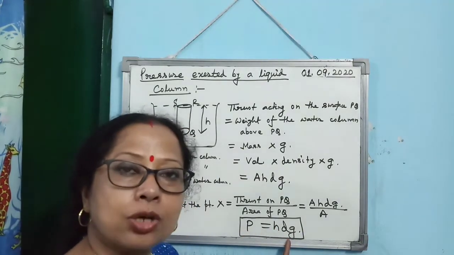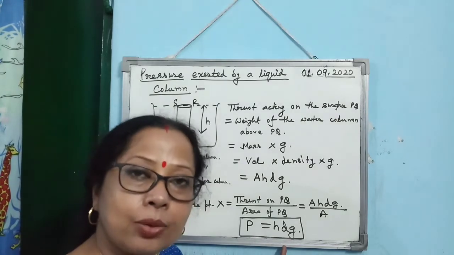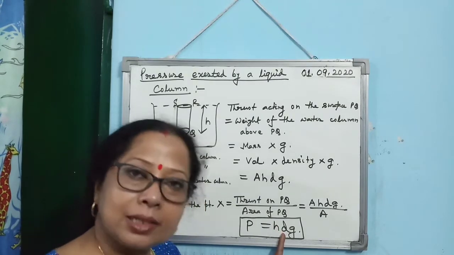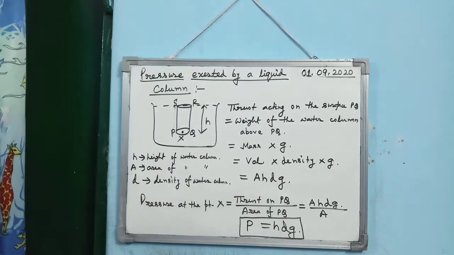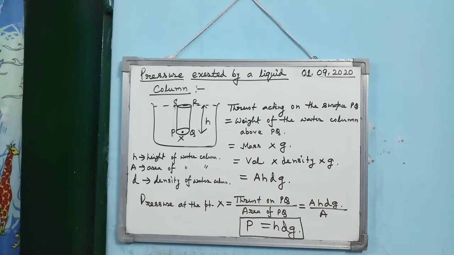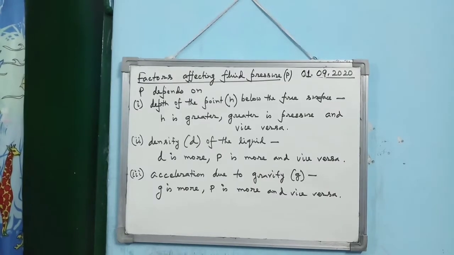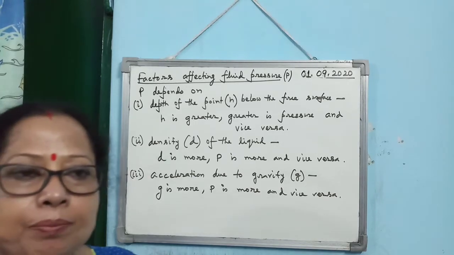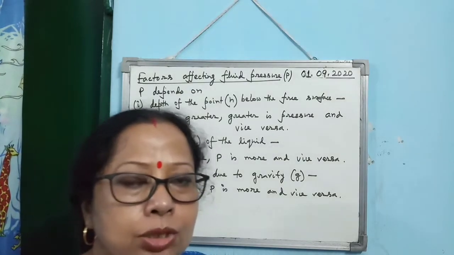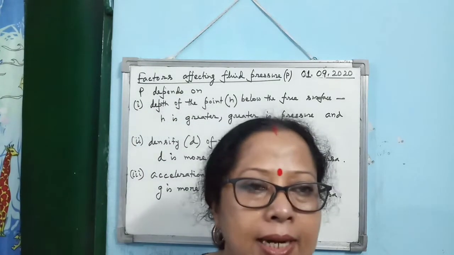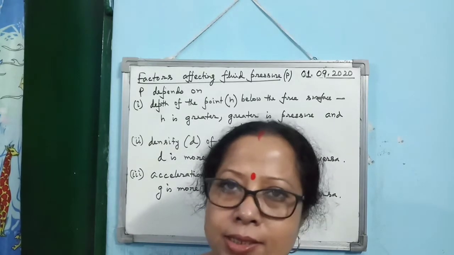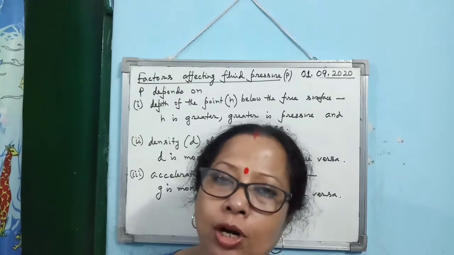What are the factors on which pressure exerted by a liquid depends? It depends on the depth of the point, the density of the liquid, and the acceleration due to gravity. Already I have discussed that pressure exerted by a fluid is given by P = hdg. So the first factor is the depth of the point from the free surface. If h is more, P is more.